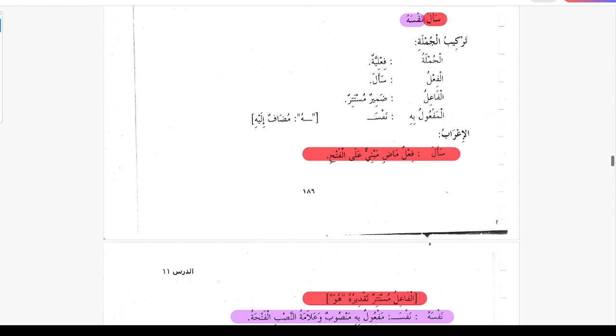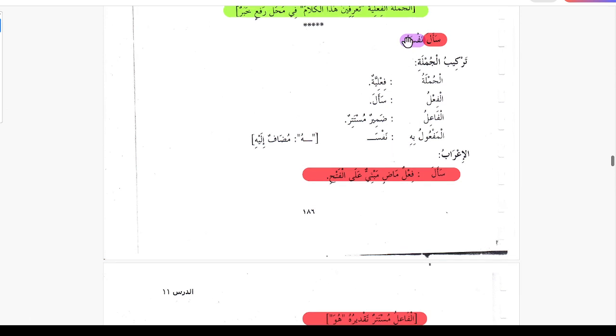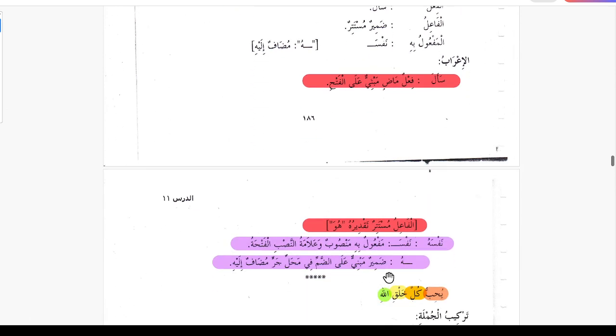And nafsa is maful bihi mansubun walamatun nasbi al-fatah, plus it is mudaf, and hu is damirun muttasilun mabni al-dammi fi mahalli jarrin mudaf alayh.